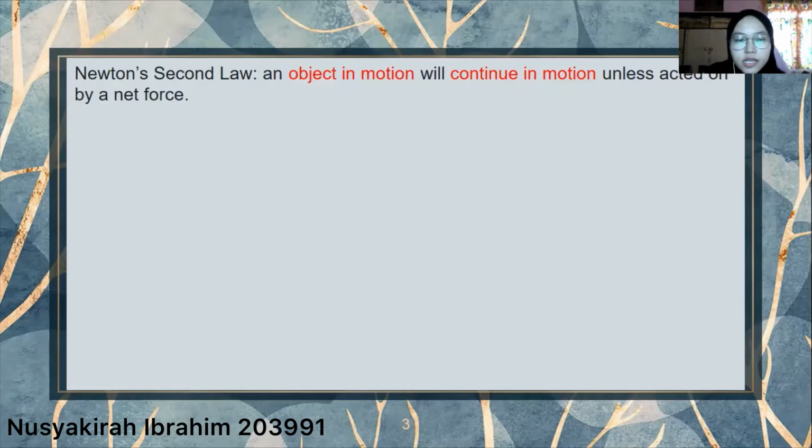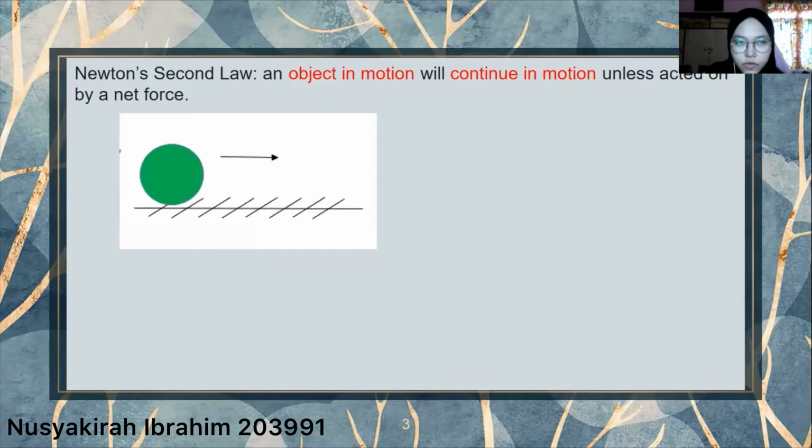Next is Newton's second law. Newton's second law states that an object in motion will continue in motion unless acted on by a net force. So let's say we have a rough surface and the ball is moving to the right side, and we know that the ball is going to stop quickly and not going to move very fast. This is because we have a friction force between the ball and the rough surface, and we know that friction is in the opposite direction.